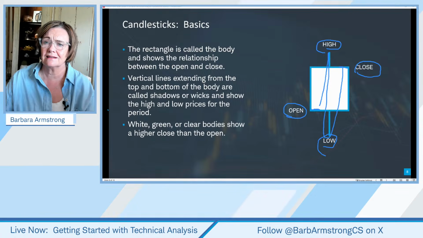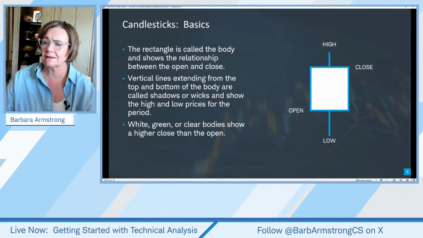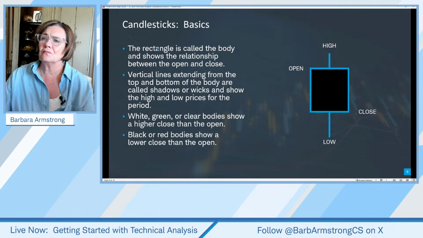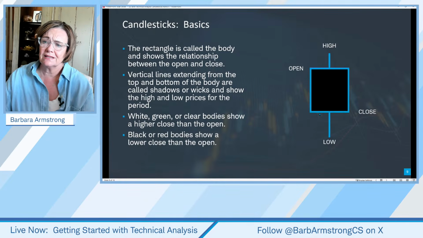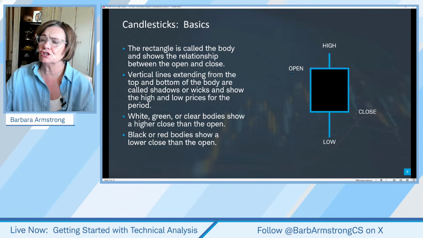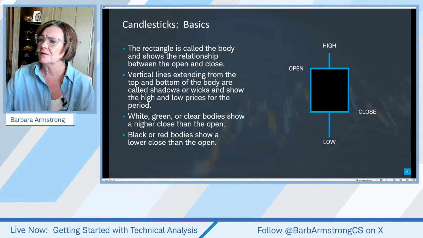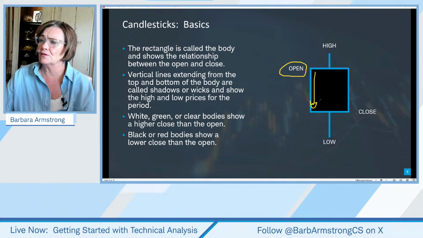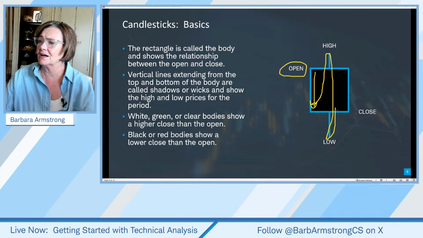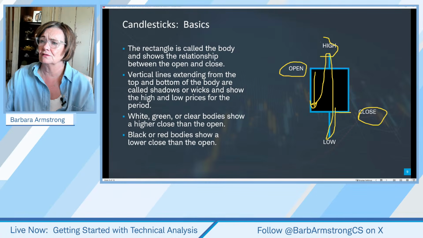Let me just erase that. And on we'll go. So when we have a red body, or on some charts it may be a black body, it just shows us that the open and the close were flipped. Let me just change this color. We then had it open and then fall throughout the day. It may have opened and then come up here and been higher and then come down here. And then it comes up and ended up closing here. So open, close, high and low.